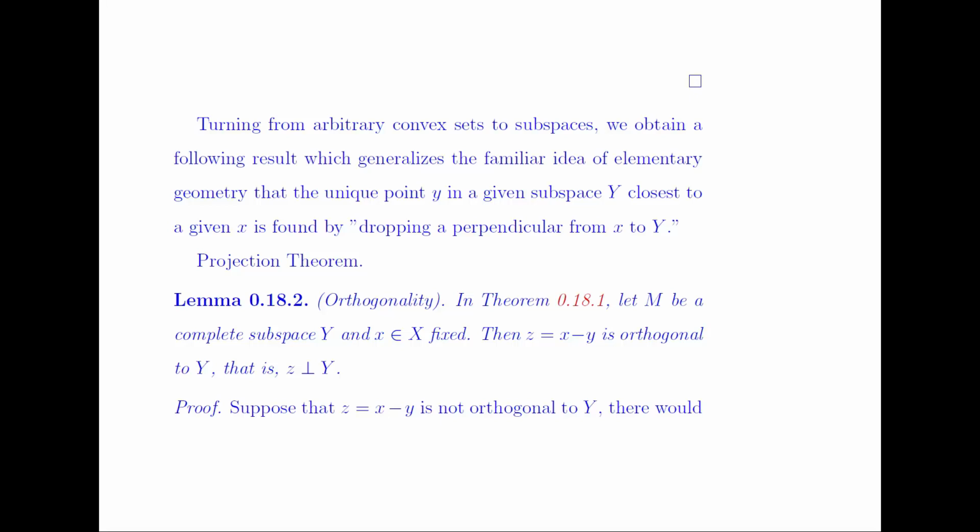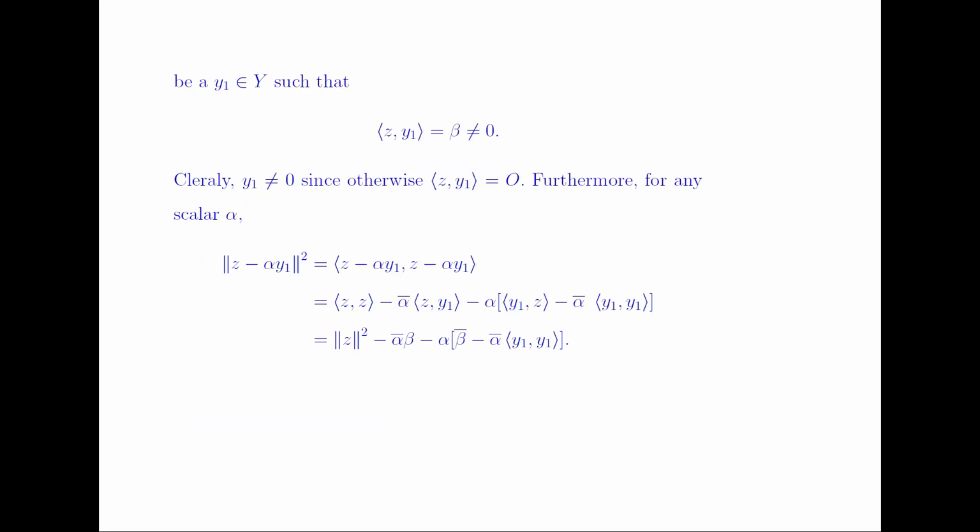The proof of this result will start with a contradiction. Suppose that this z, which is equal to x minus y, is not orthogonal to y. If it is not orthogonal to the set y, it means that there exists some element y1 in the set y such that the inner product of z comma y1 is not equal to 0, and suppose that it is equal to beta. Clearly this y1 is not equal to 0, otherwise the inner product of z comma y1 would be the 0 vector.